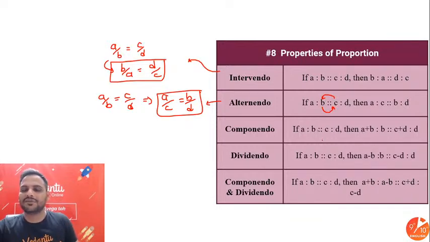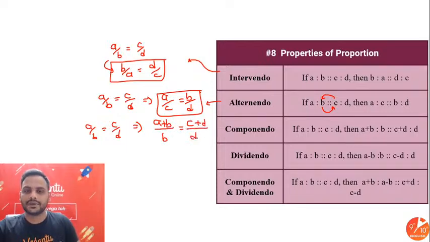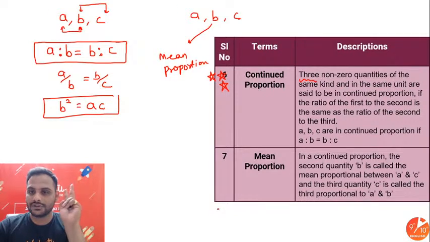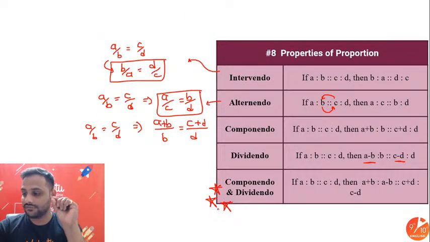Componendo is the sum of the ratios. Suppose A by B is equal to C by D, then their sum with the quantity will also be in the same ratio. Dividendo is that the difference also will be in the same ratio, and componendo dividendo is that the sum and the difference will also be in proportion. ठीक है? Componendo and dividendo is the most important property. Most of the questions will come from two parts, either componendo and dividendo or the continued proportion. These are the two topics from which the question will be asked.